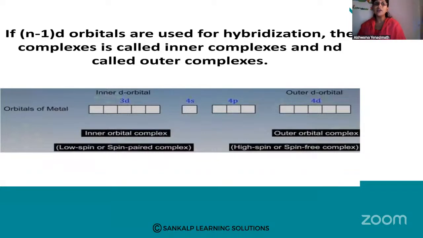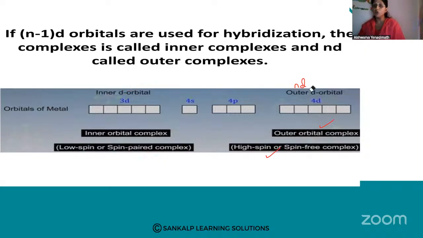If n minus 1 d orbitals are used for hybridization, the complexes are called inner orbital complexes. Just now I told you, if n minus 1 d is used, it is inner. You can see here, inner has 3 n minus 1 d. So here these are inner d orbitals, and this is outer d orbitals. This is n minus 1 d orbitals and this is nd orbitals. If n minus 1 d are used in hybridization, it is called inner orbital complex, low spin complex or spin paired complex. If outer d orbitals, that is nd orbitals, are used, it is called outer orbital complex, high spin complex or spin free complex.